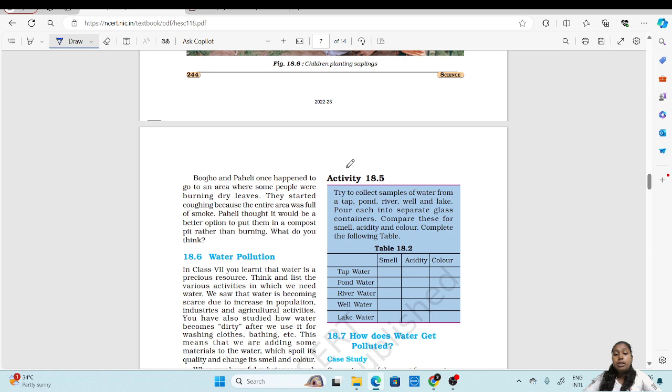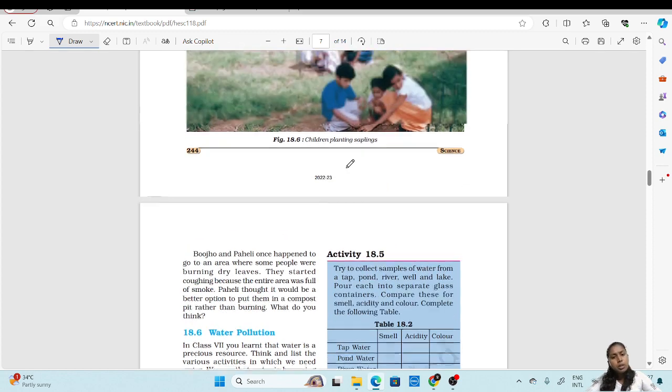Apart from that, there is one more thing that we have to pay attention to. If there are any dry leaves in your garden and you are sweeping them and setting fire to them, don't put fire. That also causes air pollution. Instead of burning those leaves, you can make compost out of them. That is good for plants also. You can dig a hole, put all those leaves inside, cover them with soil and keep it there. They will decompose and form manure for your plants. So you can do that also.